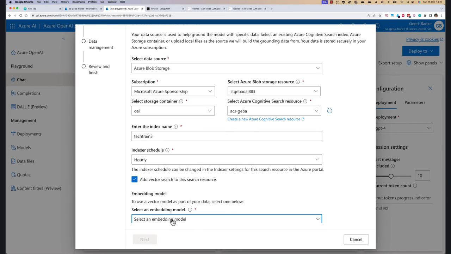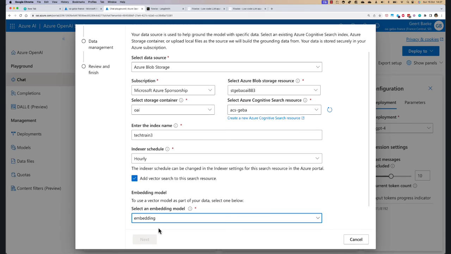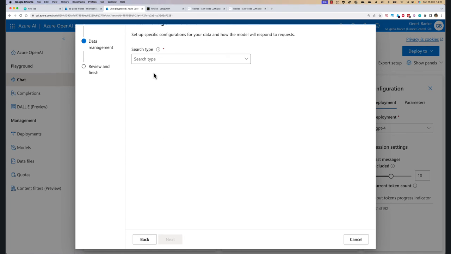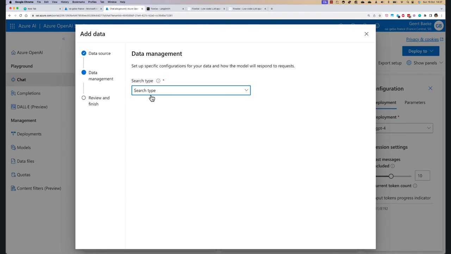And of course, to do vector search, I need an embedding model. And then acknowledge that this will cost me some money because Azure Cognitive Search plus creating embeddings has a cost. When I go to next now, I can then set my search type. And as we've discussed, you can either select vector only, or you can say, no, I'm going to do hybrid, which is vector and keyword together, and then some re-ranking on top of that. There is also hybrid plus semantic, which is an even more costly one. That's not something I'm going to do today.